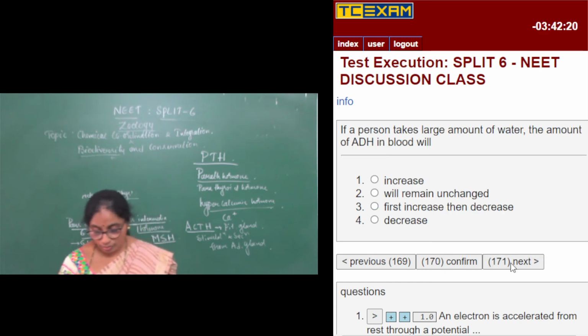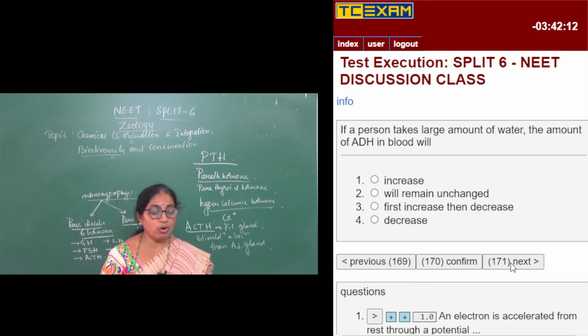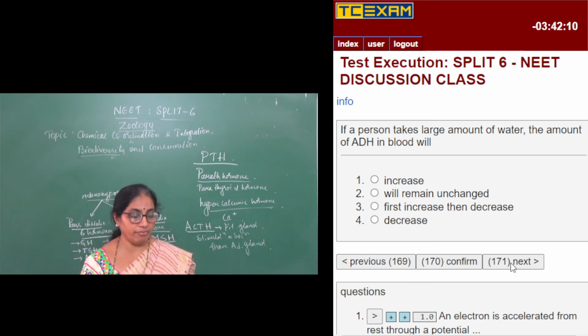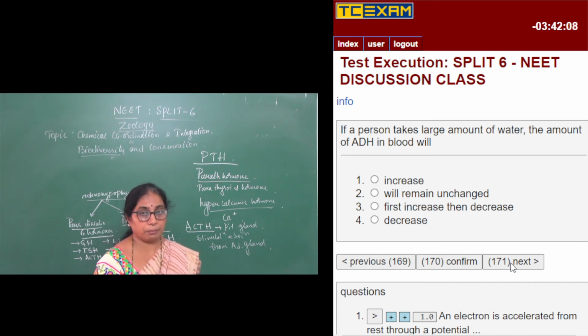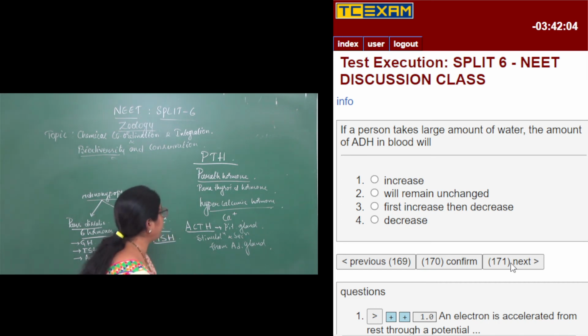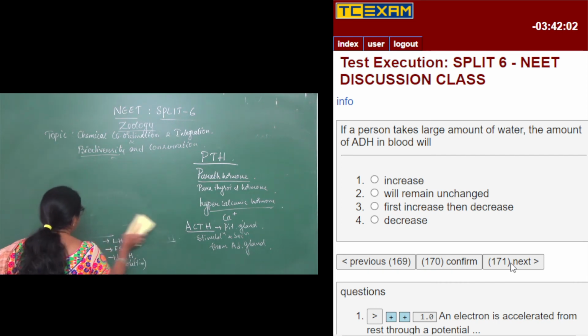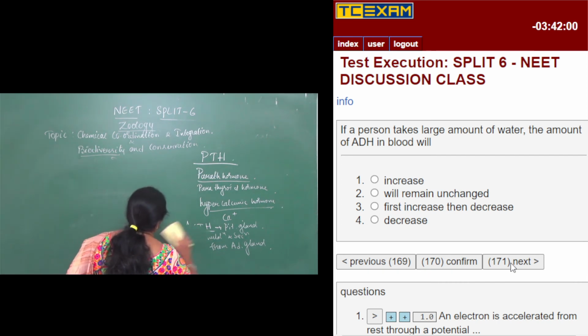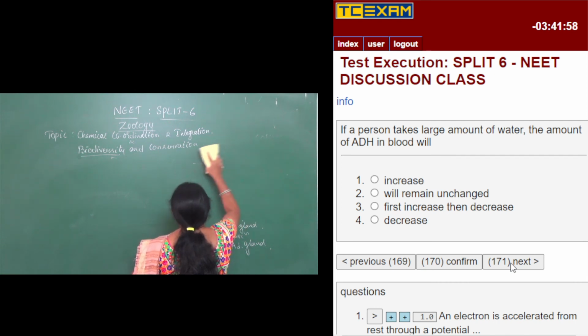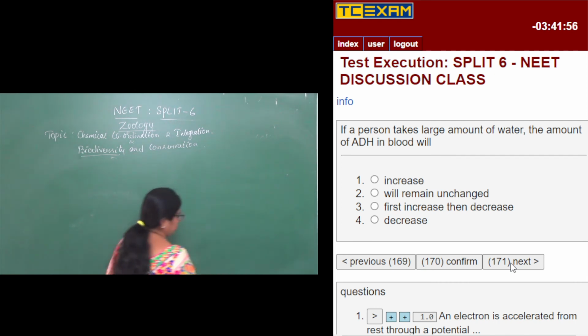Now, if a person takes a large amount of water, the amount of ADH in blood will. So now what is the role of ADH? So ADH brings about the absorption of water from the urinary tubules, right?